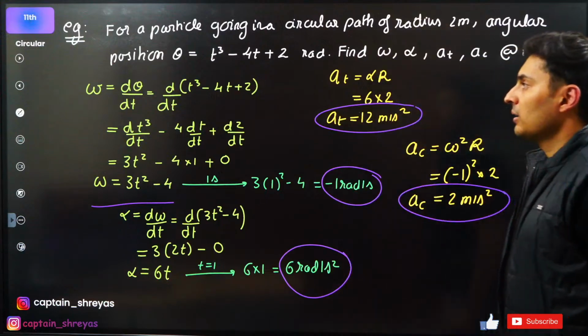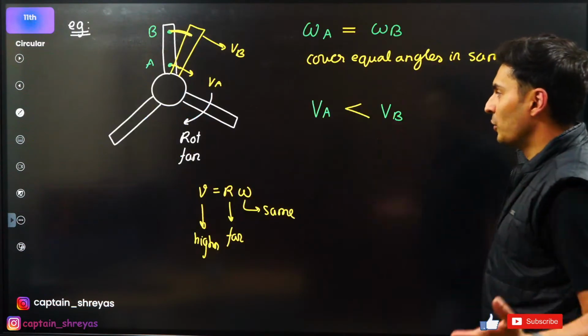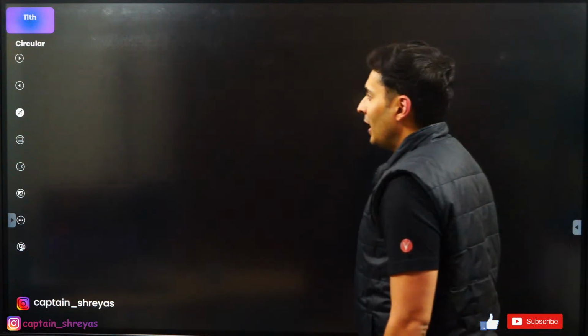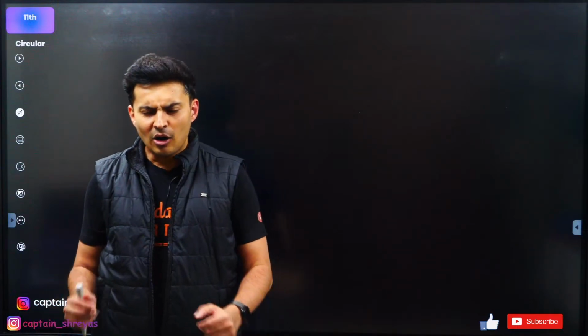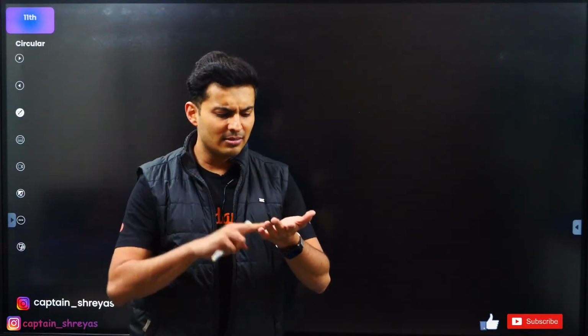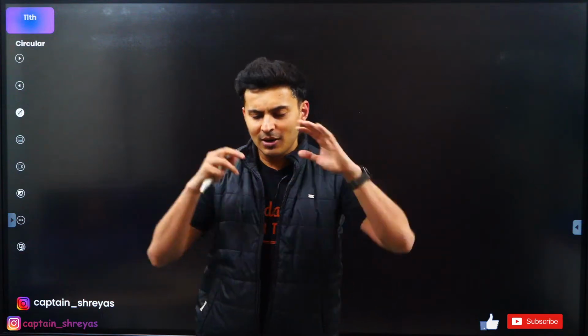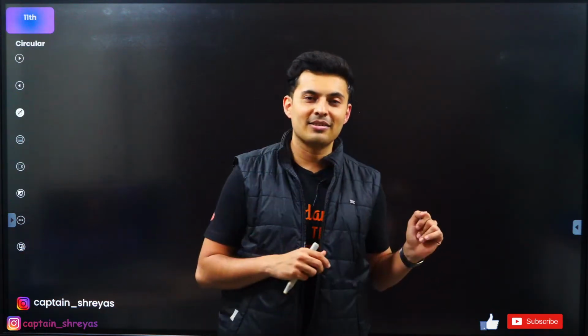So guys got a very good idea on omega, alpha, tangential, centripetal, how to compare them and all of that. Now, let's move to the second part of the chapter. All that we have spoken about is velocity, displacement, angular position, angular displacement, angular acceleration, angular velocity. You know what they are called? They are called kinematics.